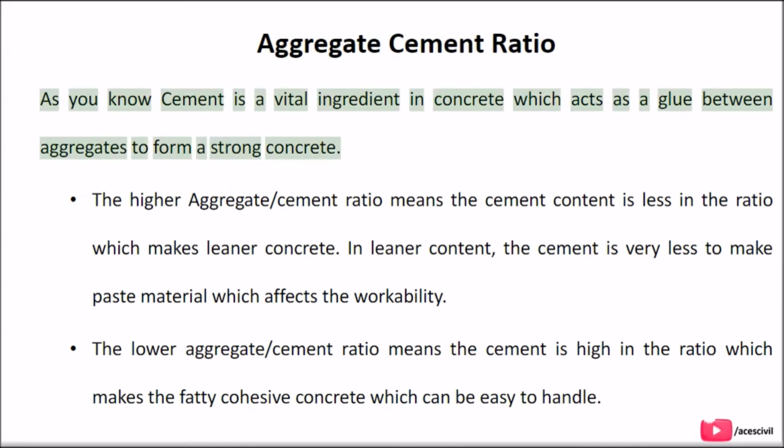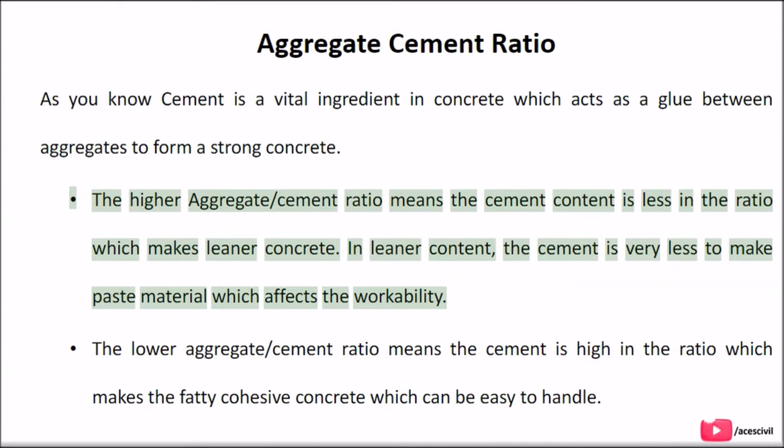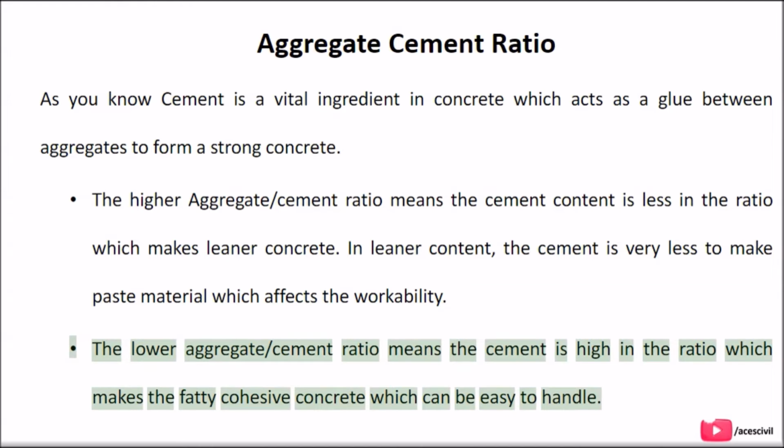Aggregate cement ratio. As you know, cement is a vital ingredient in concrete which acts as a glue between aggregates to form a strong concrete. The higher aggregate cement ratio means the cement content is less in the ratio, which makes leaner concrete. In leaner concrete, the cement is too little to make paste material, which affects the workability. The lower aggregate cement ratio means the cement is high in the ratio, which makes fatty cohesive concrete which can be easy to handle.